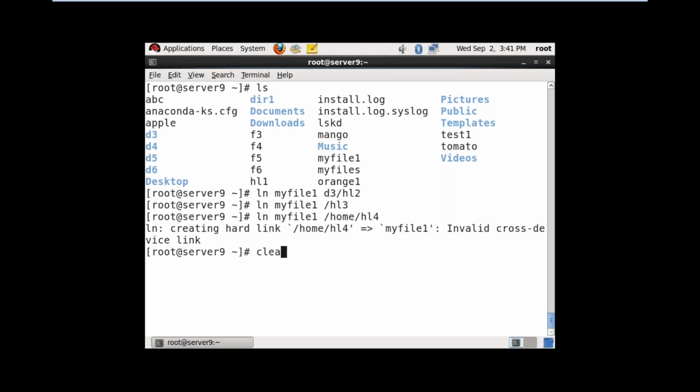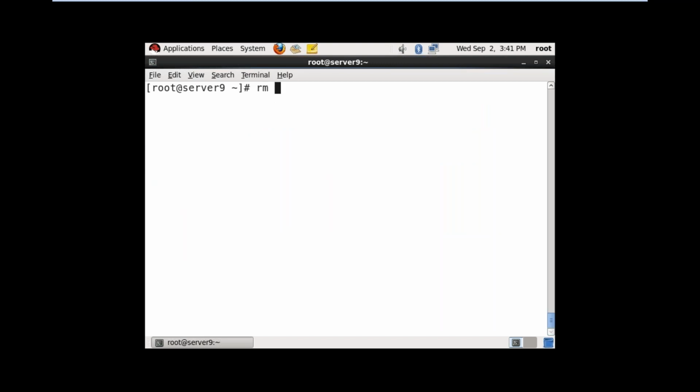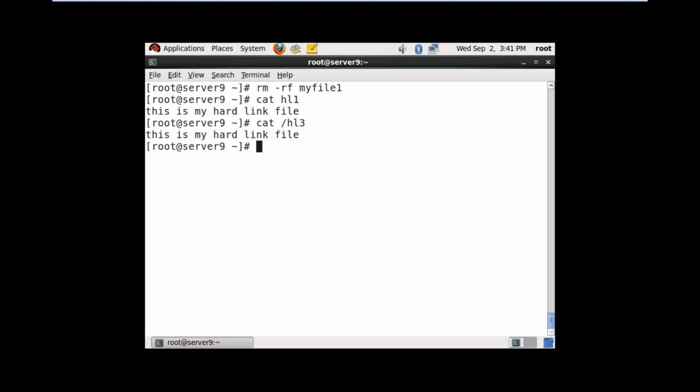Now, deleting the main file, rm -rf myfile1, I am deleting. Now you can check: cat hl1, data is there. cat /hl3, data is there. cat d3/hl2, data is there.